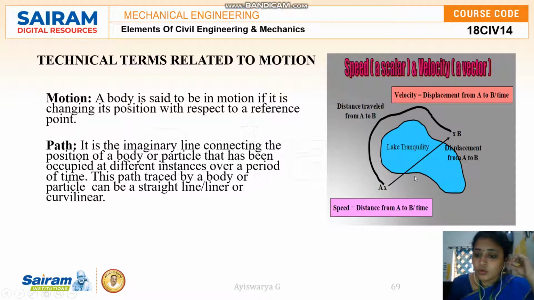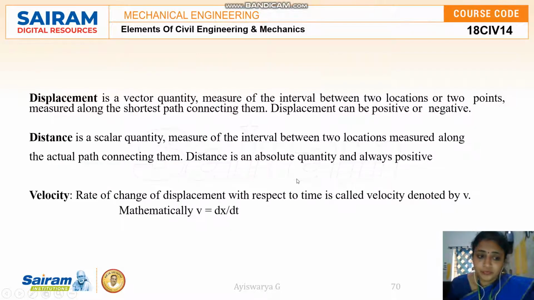When coming to distance and displacement, you can even elaborate this particular figure so that it will be very clear. So what is meant by velocity? Velocity is the rate of change of displacement with respect to time, and it's denoted by the term v. So we used to tell distance by time, that is dx by dt, okay?